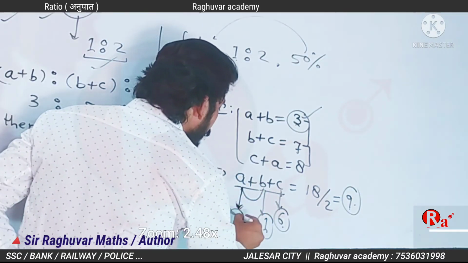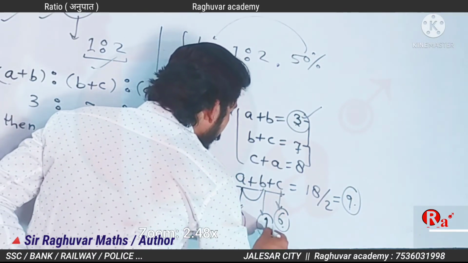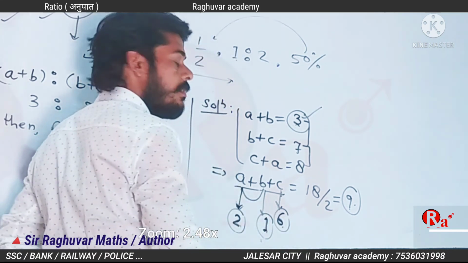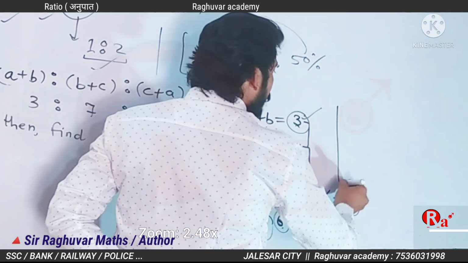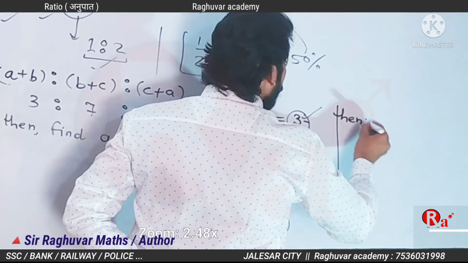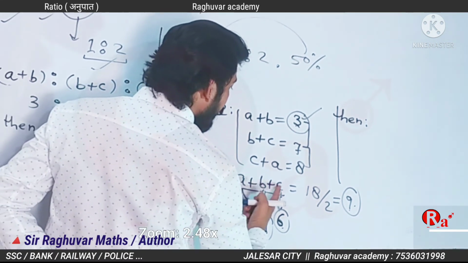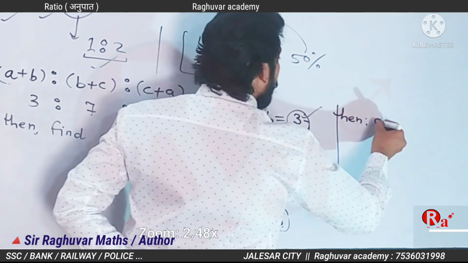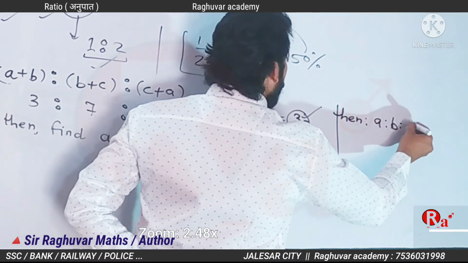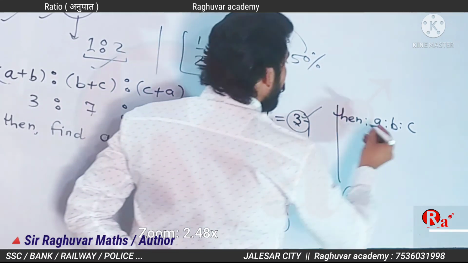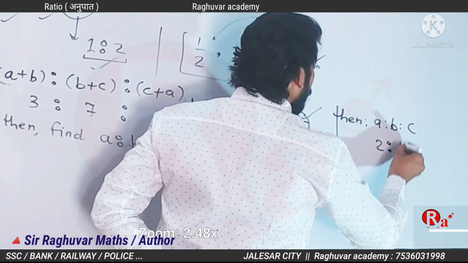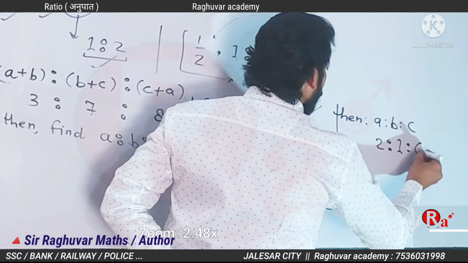A is 2, B is 1 and C is 6. Then the ratio A ratio B ratio C is 2 ratio 1 ratio 6.